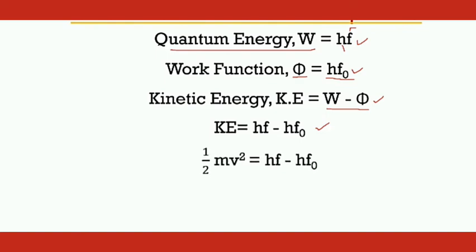Also, we know kinetic energy is given by half m v squared. So substituting this value, we will get half m v squared equals hf minus hf naught, on transposing quantum energy to the LHS and kinetic energy to the RHS. We will get this particular equation, and this equation is known as Einstein's photoelectric equation. So this is all about the photoelectric effect.